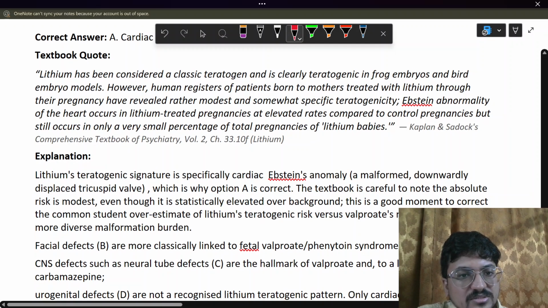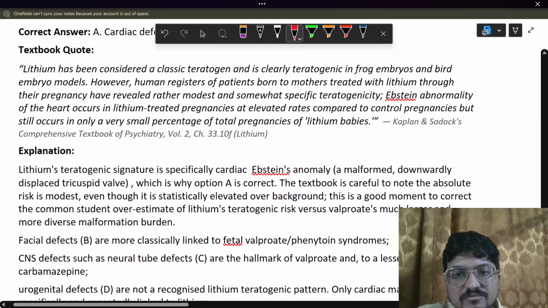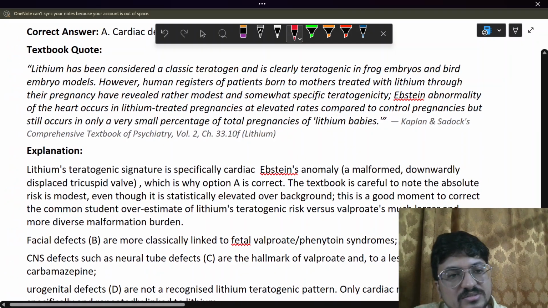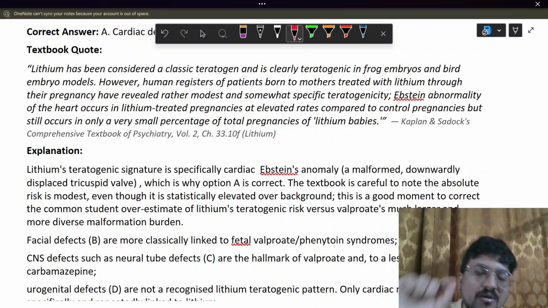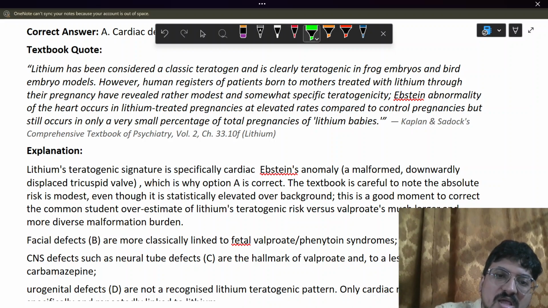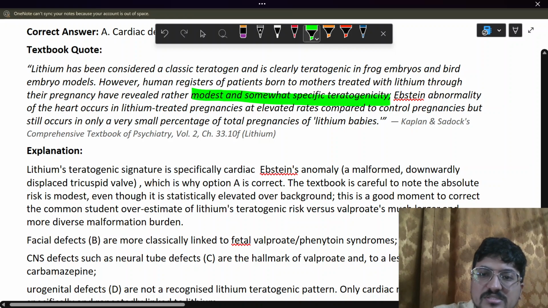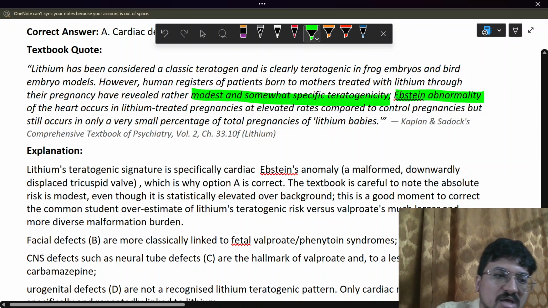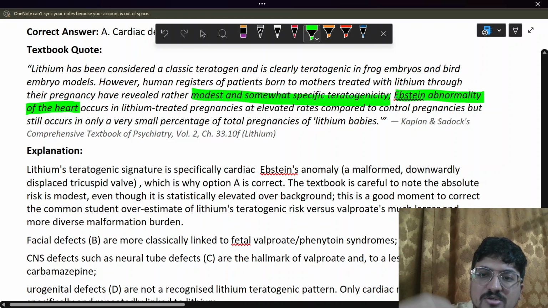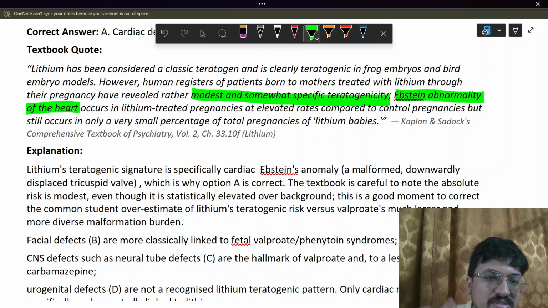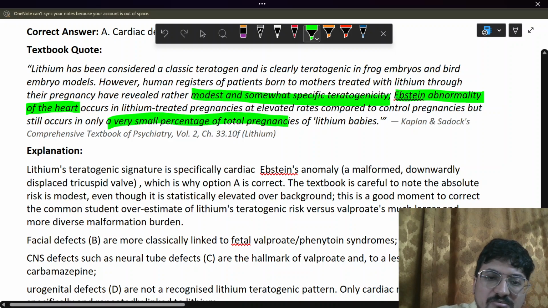Lithium has been considered a classic teratogen, clearly teratogenic in frog embryo and bird embryo models. However, studies of patients born to mothers treated with lithium through their pregnancy have revealed rather modest and somewhat specific teratogenicity, which is the Ebstein anomaly of the heart. It occurs in lithium-treated pregnancies at elevated rates compared to control pregnancies, but still occurs in only a very small percentage of total pregnancies.